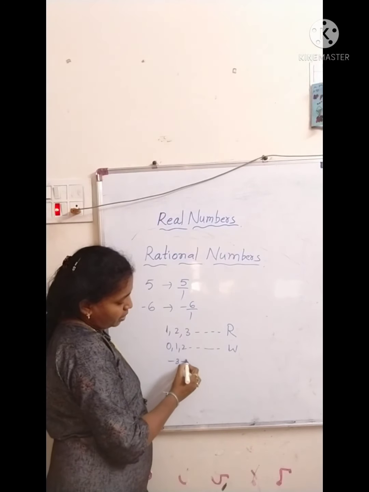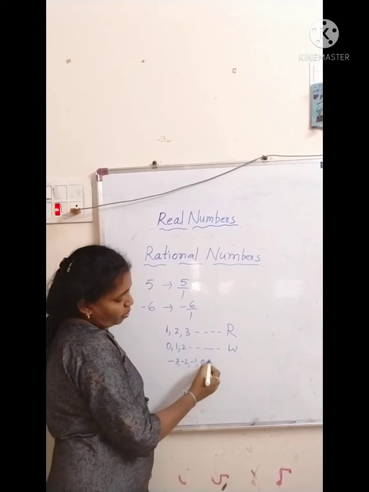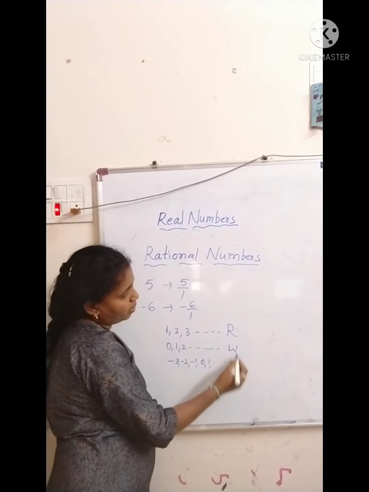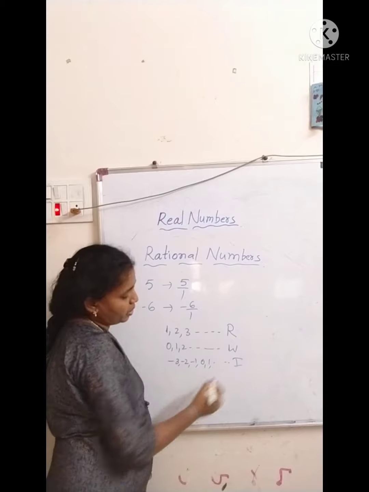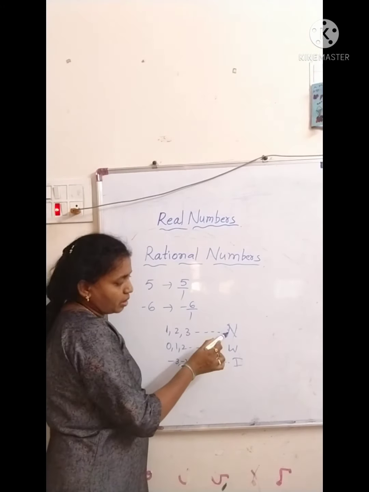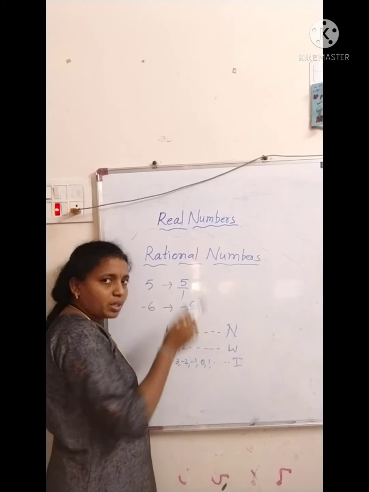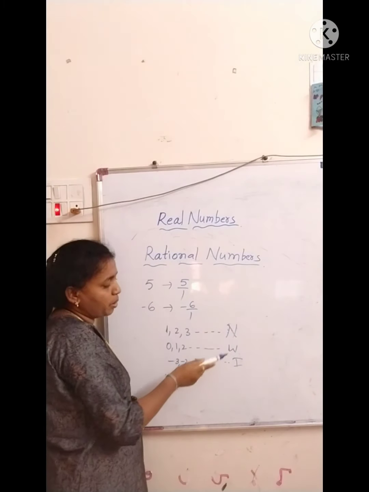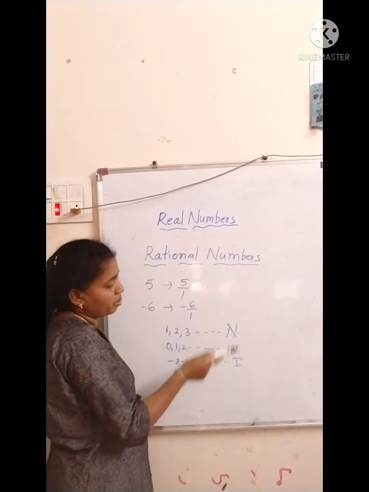All integers we can write in the form of rational numbers.